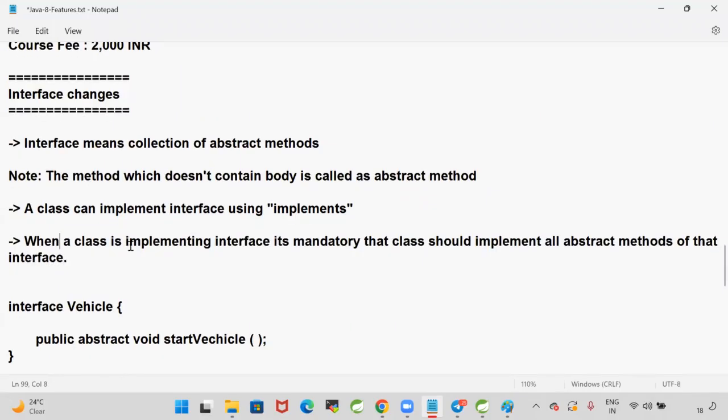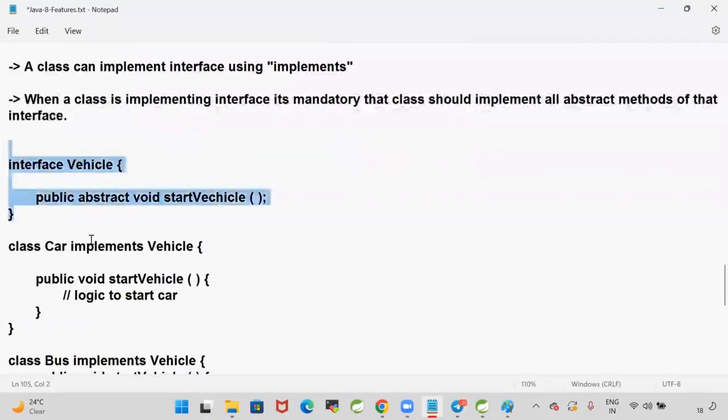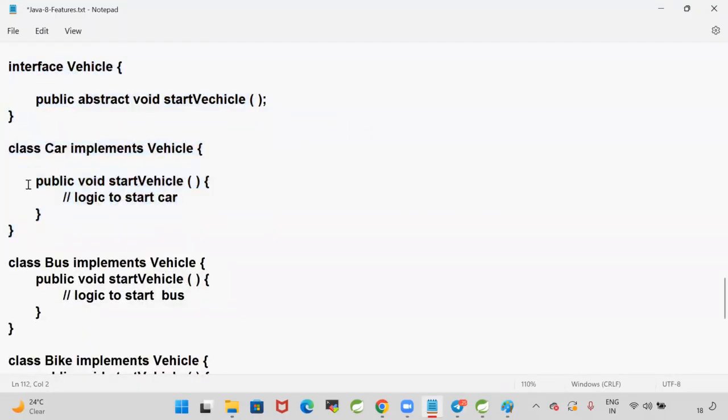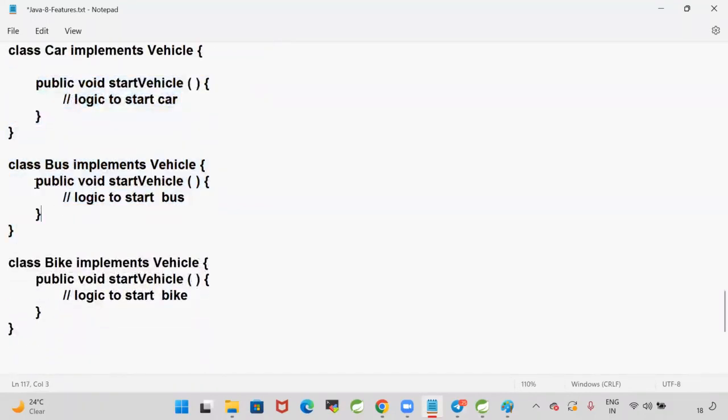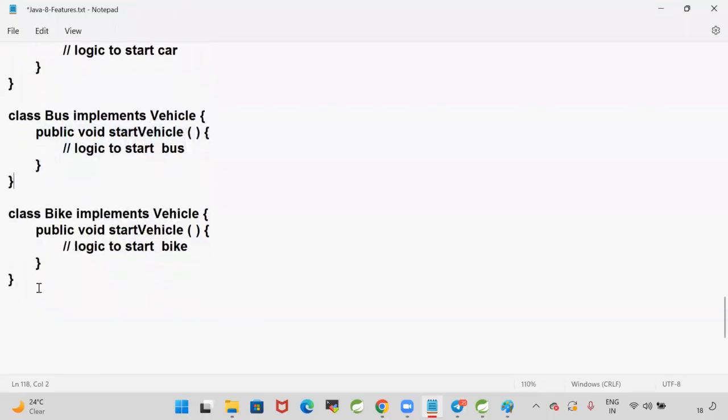Here I'm taking one interface with a name called vehicle. That vehicle interface is implemented by the car class. I'm overriding that method. And bus is also implementing the vehicle, I'm overriding that method. Bike is also implementing the vehicle, I'm overriding that method. There is no problem. My code will work as expected.